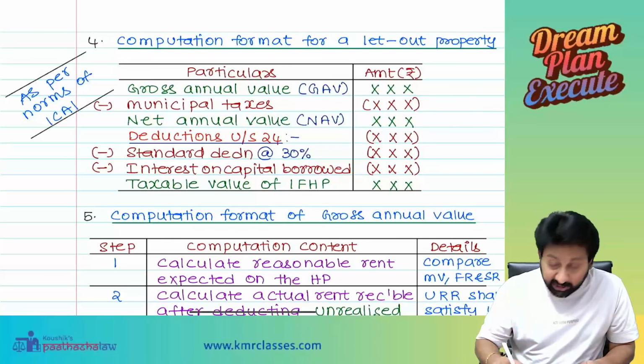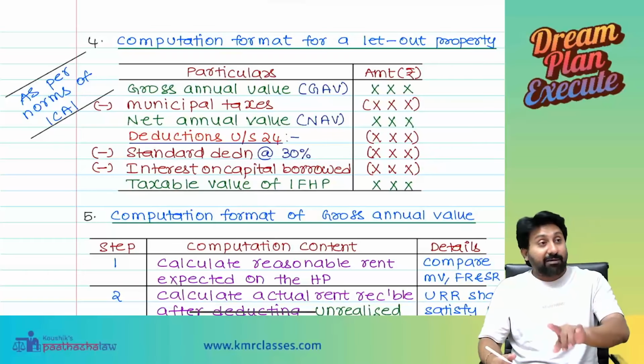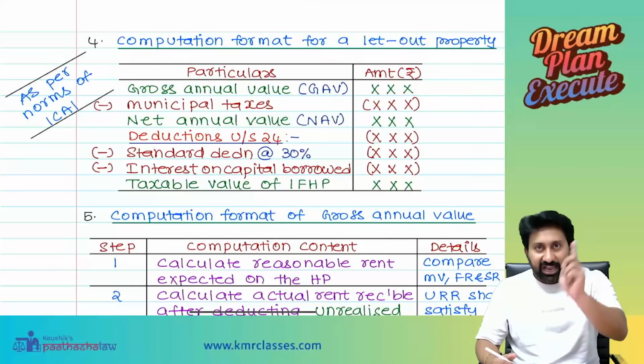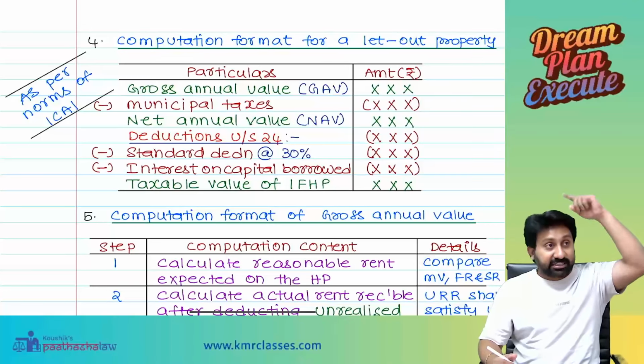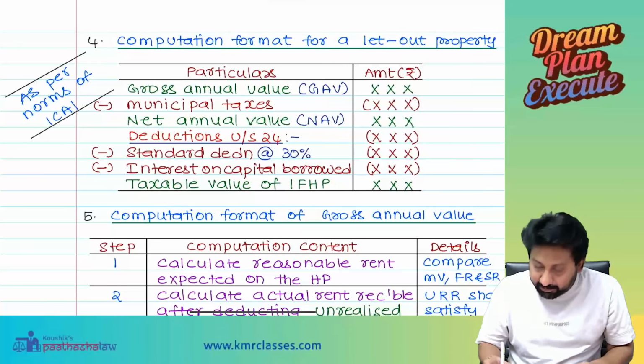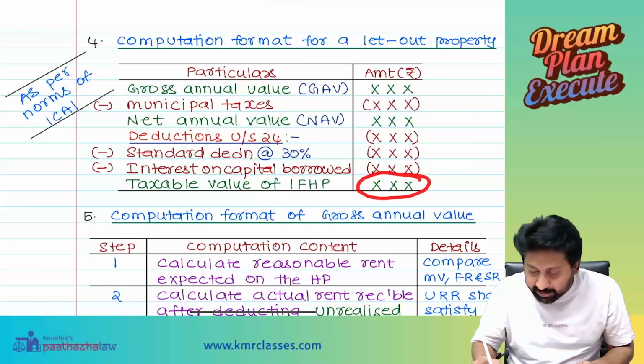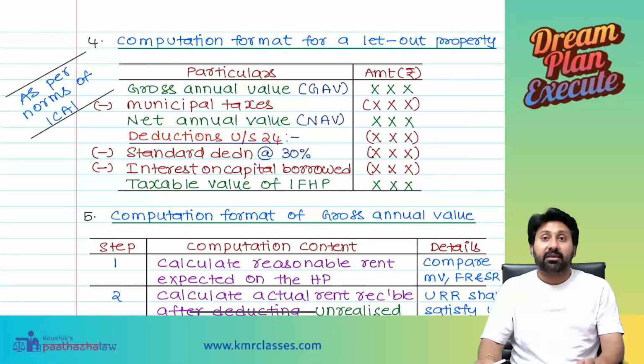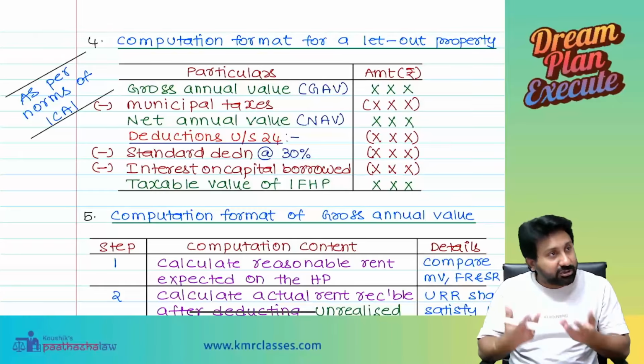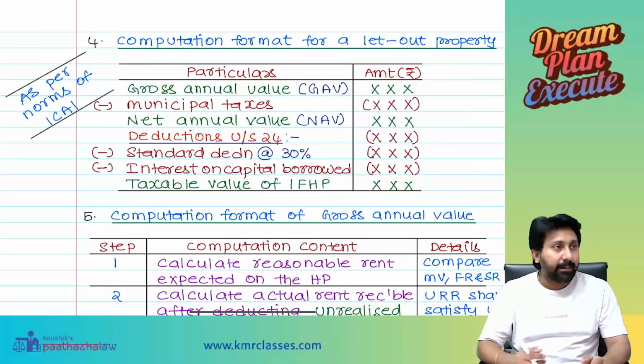From that, again, interest on capital borrowed. Interest on capital borrowed again has 2 types: actual interest for that year, and pre-construction interest. After that, the balance will be taxable under the head Income from House Property. Everybody understood? Understood, sir.